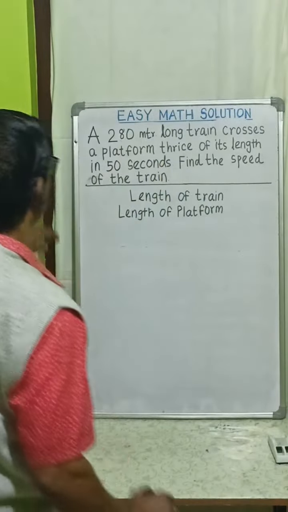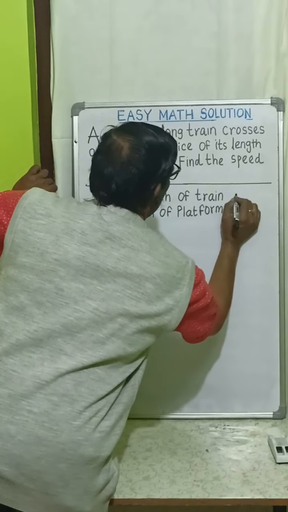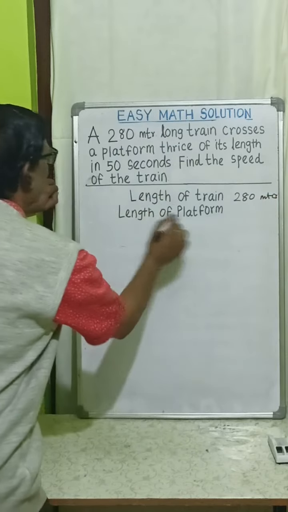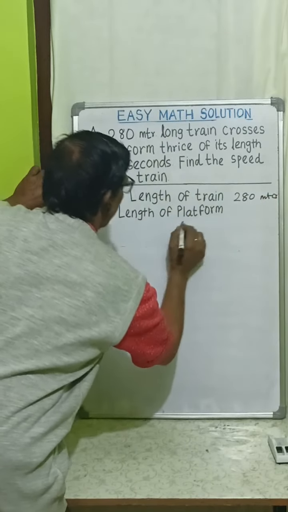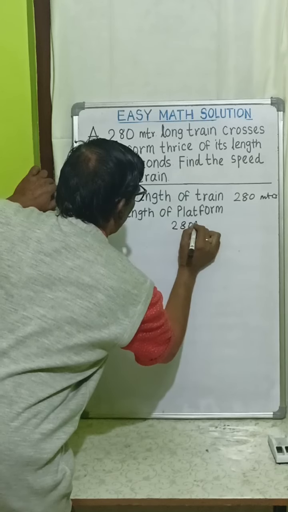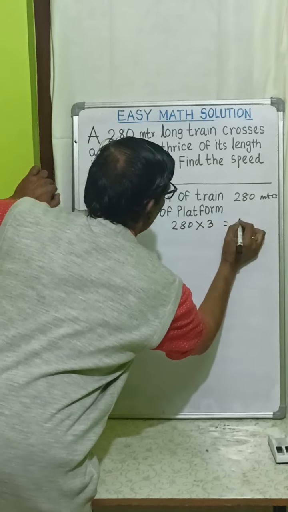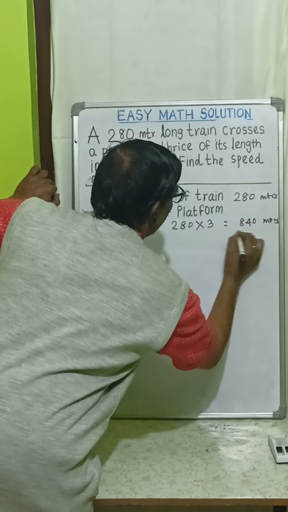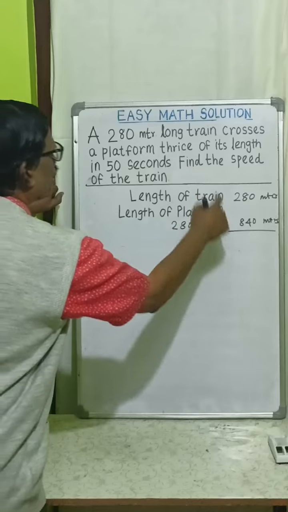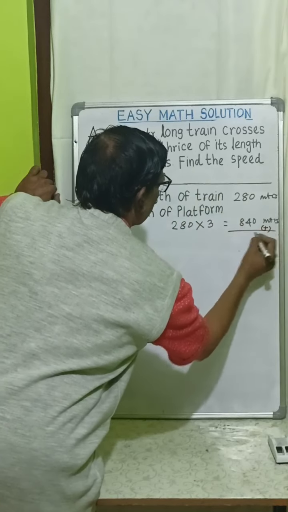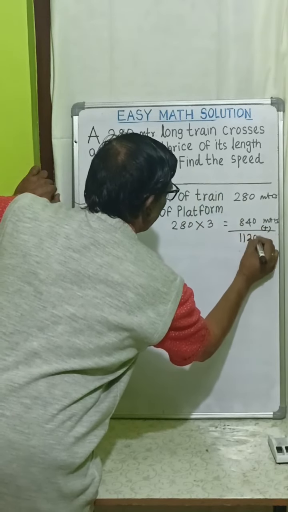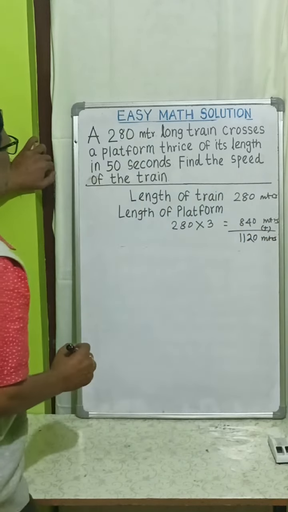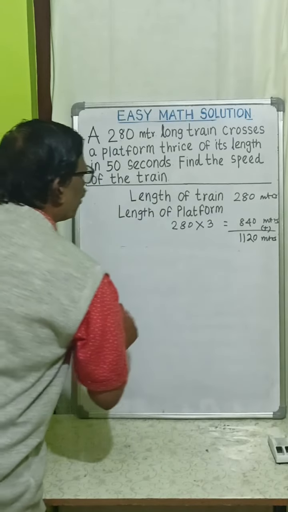So now, here the length of the train is 280 meters. The length of the platform is thrice of the train. That means 280 into 3. It is 840 meters. The train has to cross all this length while crossing the platform. So it is 1120 meters. According to the question, it takes 50 seconds to cross this 1120 meters.